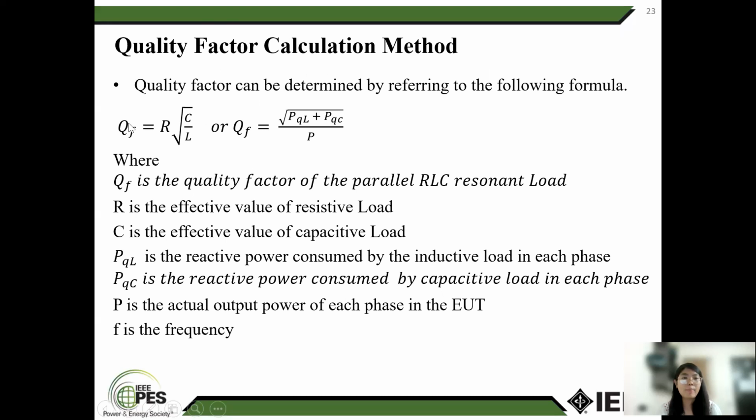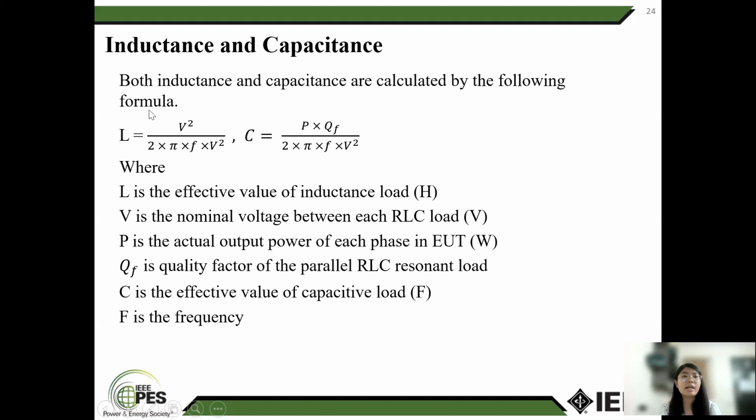Quality factor calculation method. Quality factor can be determined by referring to the formula. QF is equal to R into square root of C by L, or otherwise QF is equal to square root of P2L plus P2C by P. QF is the quality factor of the parallel RCL resonance load. R is the effective value of the resistive load. C is the effective value of the capacitive load. P2L is the reactive power consumed by the inductive load in each phase. P2C is the reactive power consumed by the capacitive load in each phase. P is the actual output power of each phase in the EUT. F is the frequency.